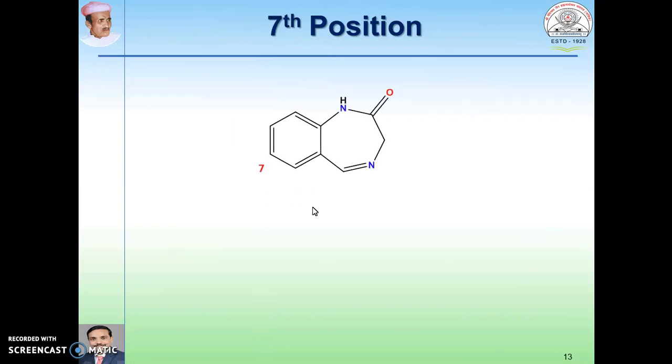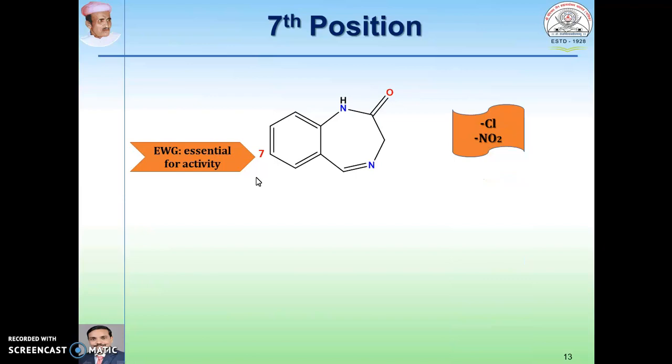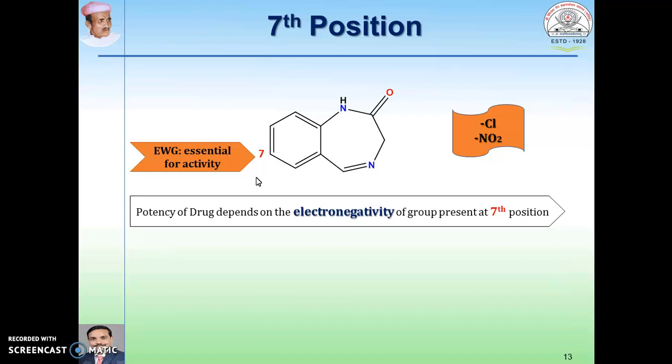7th position, this is again, like the 5th position, very important. If any substitution with an electron withdrawing group, that increases the activity. For example, chlorine or nitro group at the 7th position. So the potency of the drug depends on the electronegativity of the group which is present at the 7th position.